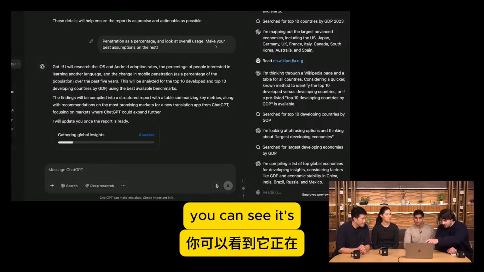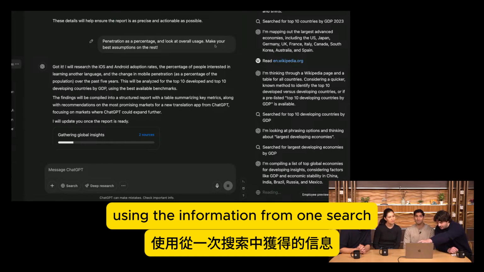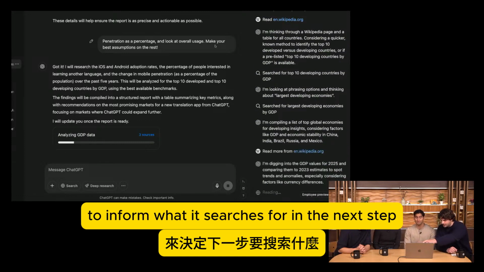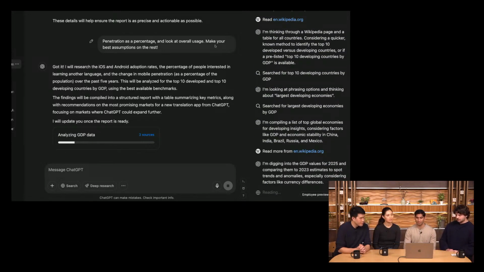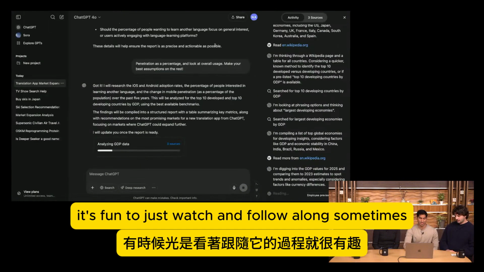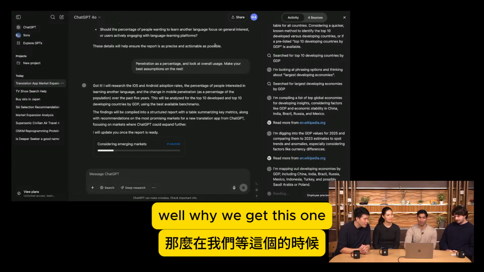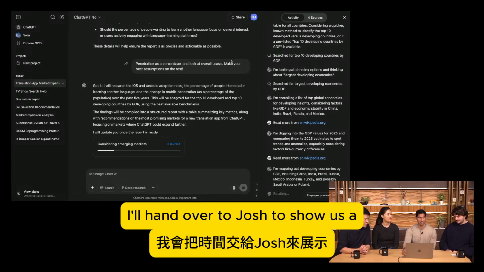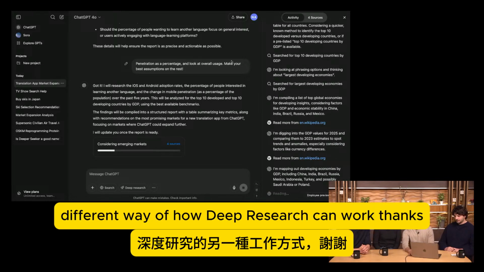And it's really cool here. You can see it's using the information from one search to inform what it searches for in the next step. Yeah, super cool. It's fun to just watch and follow it along sometimes. All right, cool. Well, while we wait for this one, I'll hand over to Josh to show us a different way of how Deep Research can work.